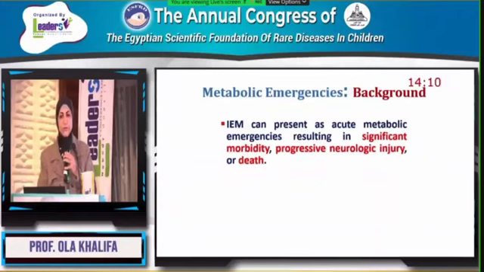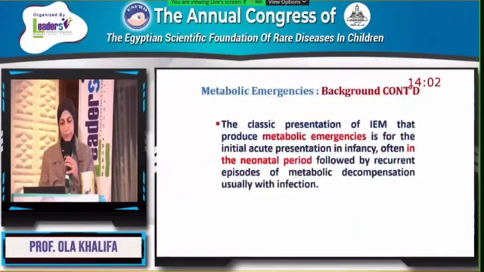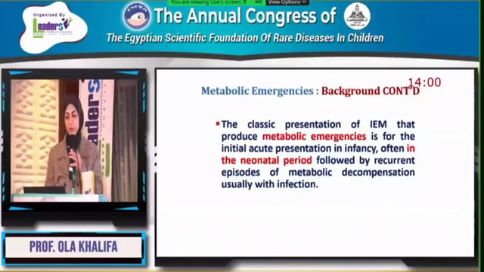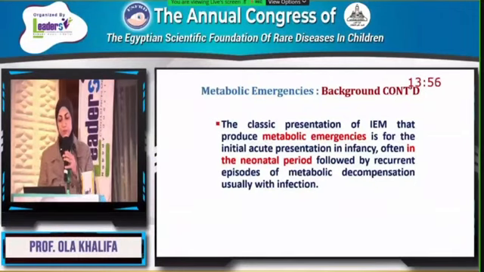Inborn errors of metabolism can present as acute metabolic emergencies resulting in significant morbidity, progressive neurological injury, and death. The classic presentation is an initial acute presentation in infancy, often in the neonatal period.